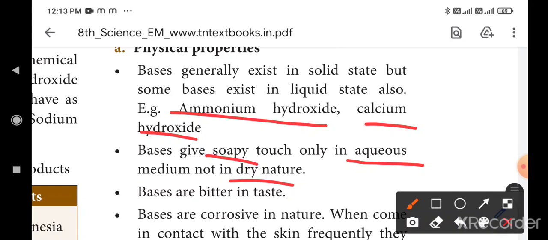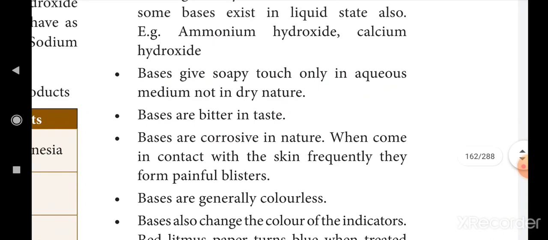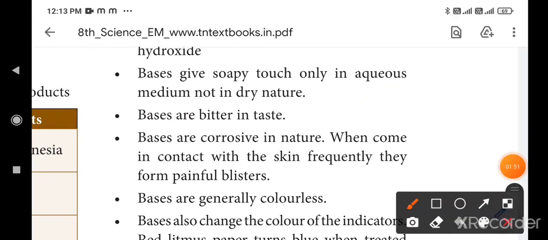Okay, next one, bases are bitter in taste. This is one difference. Acid is sour taste, base is bitter taste. The next, bases are corrosive in nature. Acid also corrosive in nature, base also corrosive in nature.